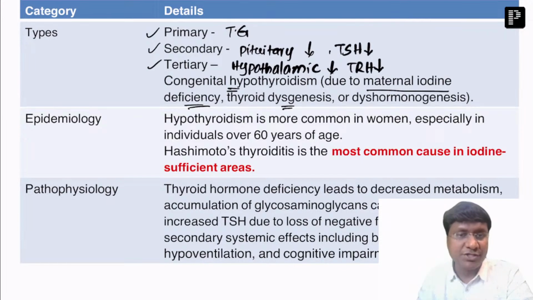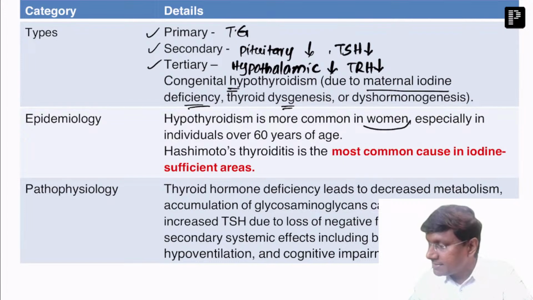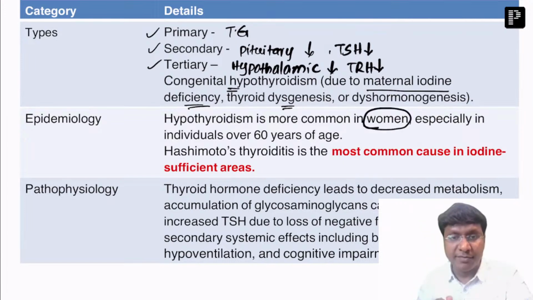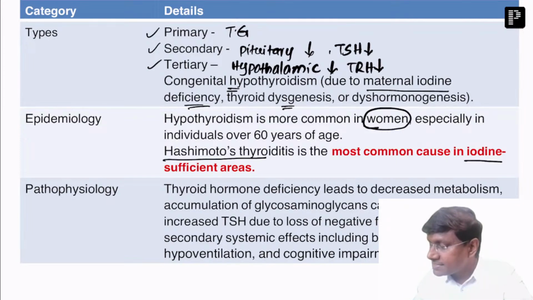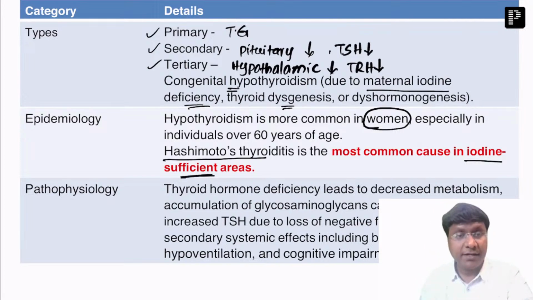Now, if you take the epidemiology of hypothyroidism, it is more common in women rather than men, right? And among the various etiologies, what did I discuss? It is Hashimoto's. That is the most common cause for hypothyroidism in iodine sufficient areas, right? So the most common cause of hypothyroidism in India is Hashimoto's, whereas the most common cause of hypothyroidism all over the world is iodine deficiency, right?